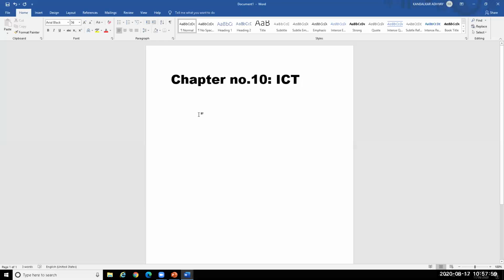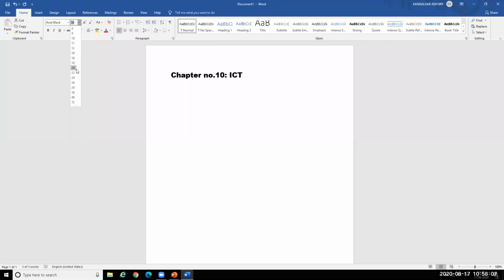See how you can type on it, you can select it, you can change the font size, like this. You can use this option for changing the font.